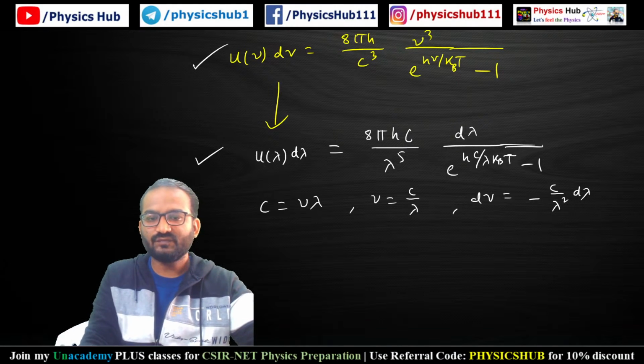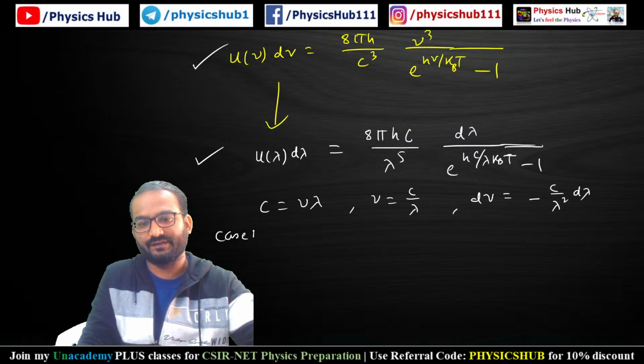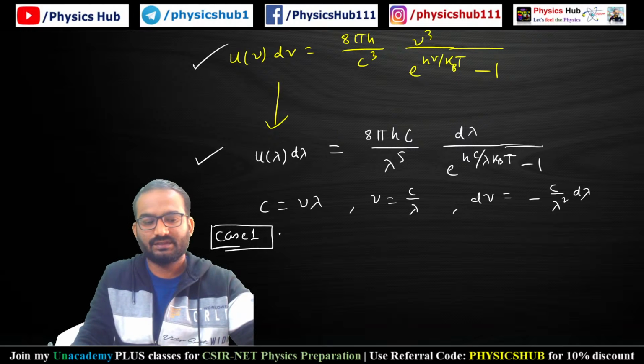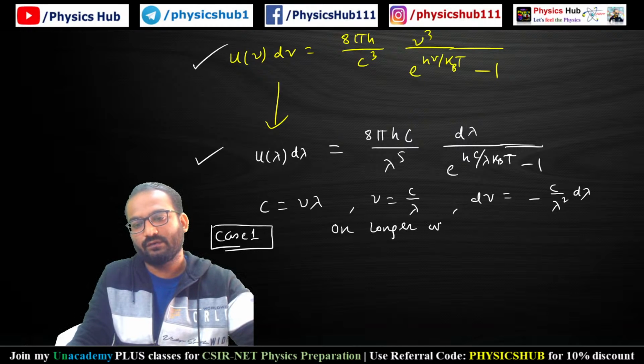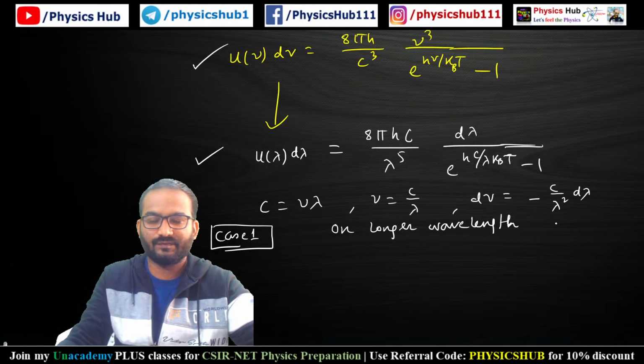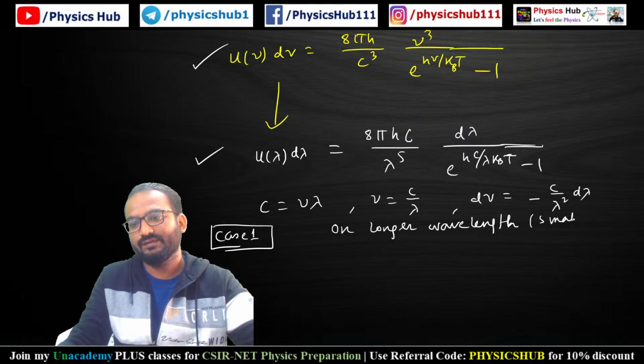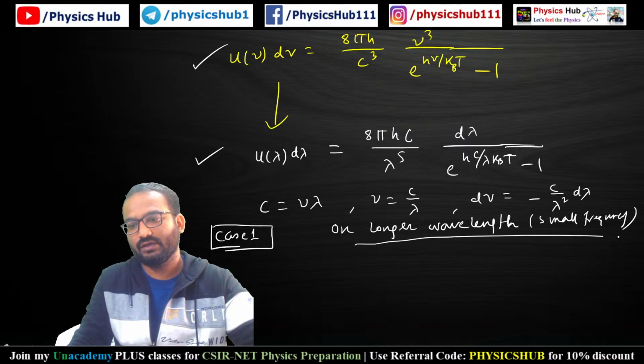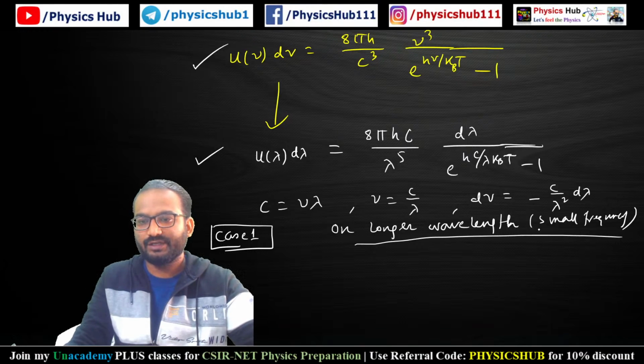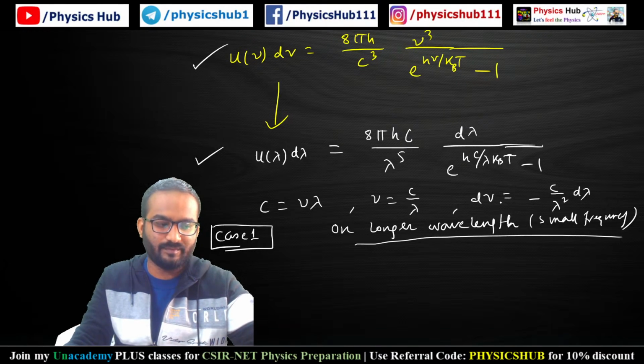Now we are going to consider two cases. The first case is the longer wavelength side. This should give you back the Rayleigh-Jeans formula. Long wavelength means small frequency. If you do this approximation on longer wavelength or small frequency, it should give you the Rayleigh-Jeans theorem back.